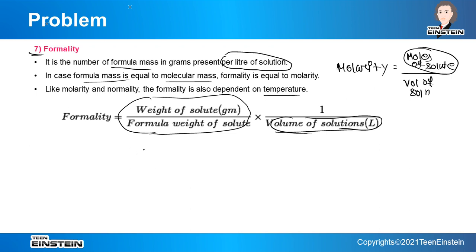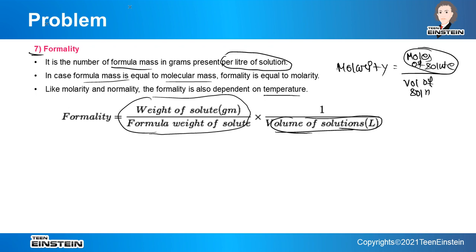So this type of concentration term is basically used in some cases where the formula mass and molecular mass are not the same. In most cases they are the same, but in some cases they may not be, because some molecules may exist as dimers. A very good example is acetic acid. We will also solve a problem regarding this.